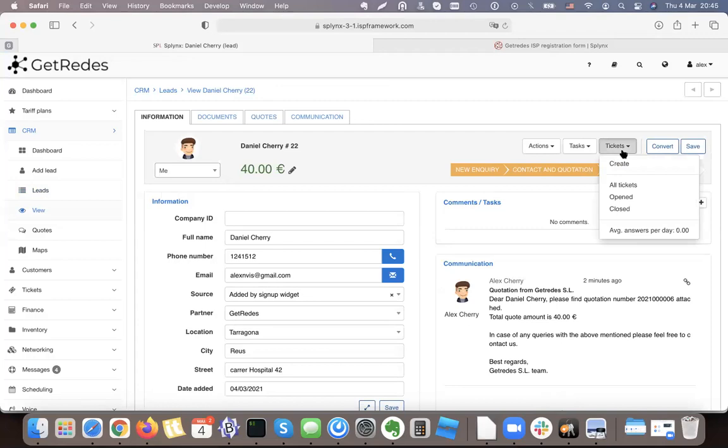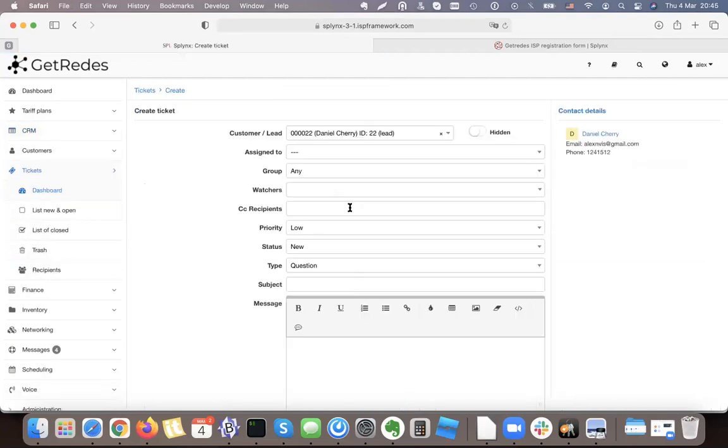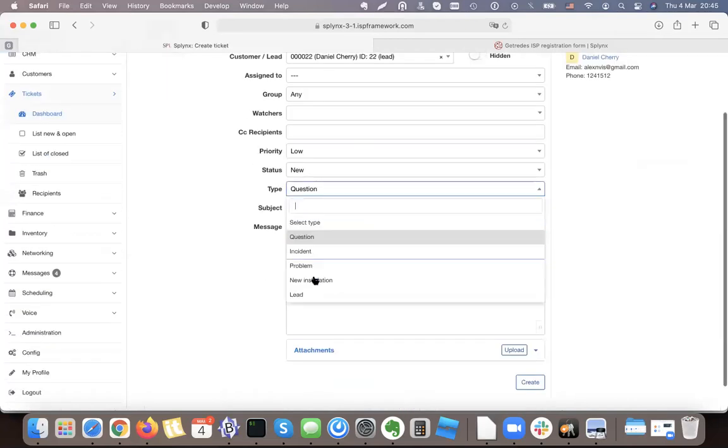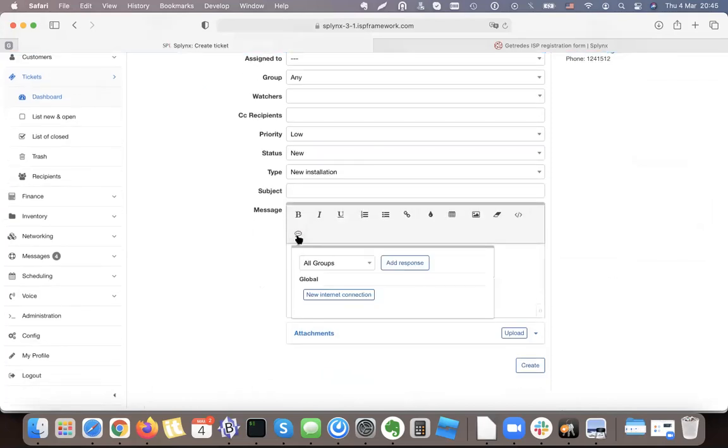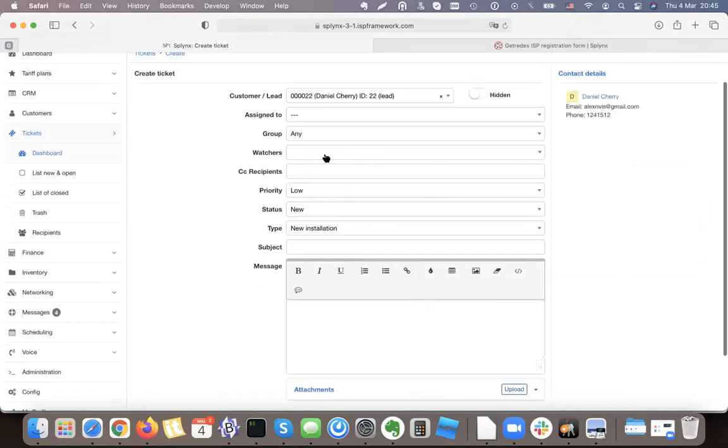As you can see here, I can create a ticket, and that ticket will be immediately assigned to my engineering team. So I'm creating the ticket and I'm saying this ticket is a new installation. I can even use some canned responses or messages that I would send to my client, but I'm not sending anything to the client. I'm just creating a ticket. And I say, this is a new install. Please assist.